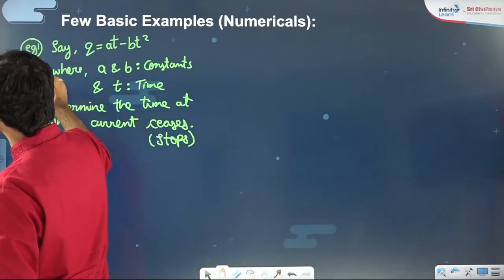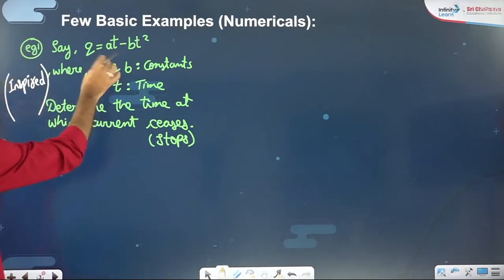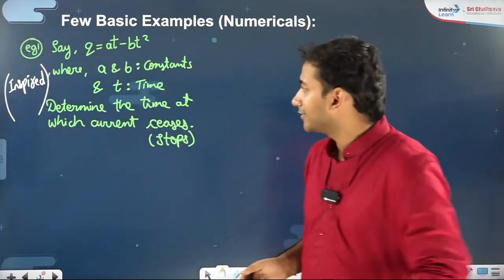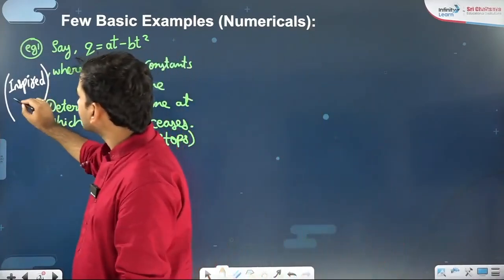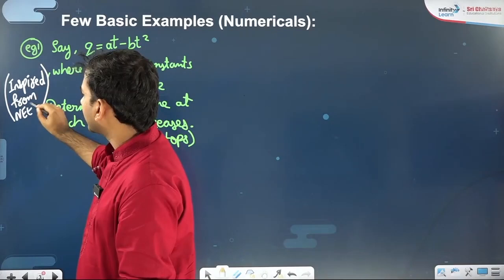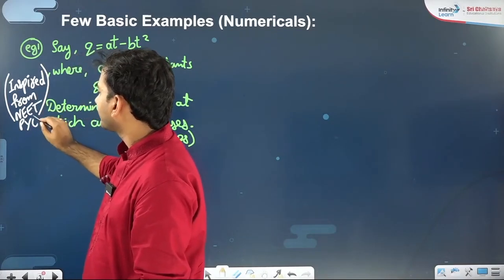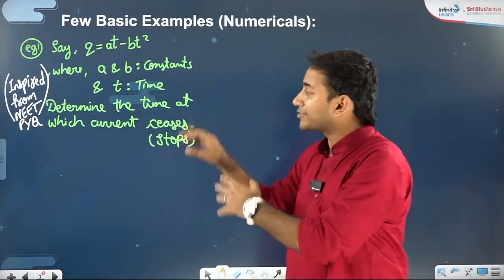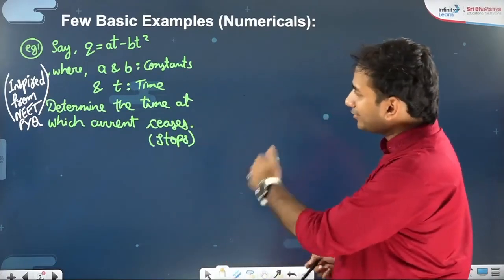So this expression, At minus Bt square, there was a question on heating effect of electric current that came in NEET. So this is inspired from NEET PYQ. This is just a portion of that question. In later stages, we will be having this expression in front of our eyes. So let's try to deal with it.